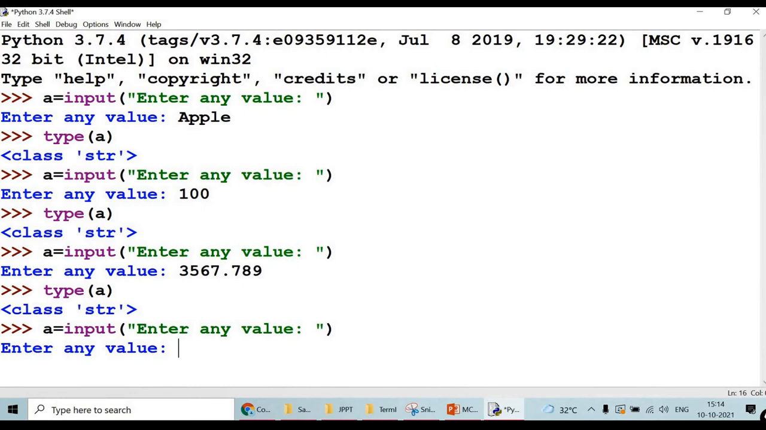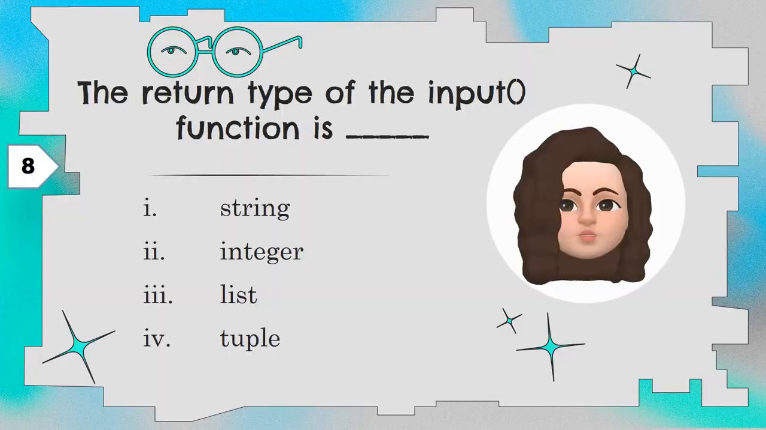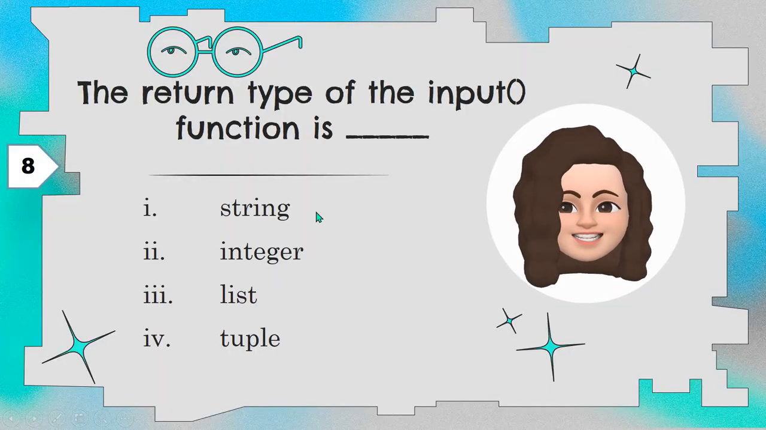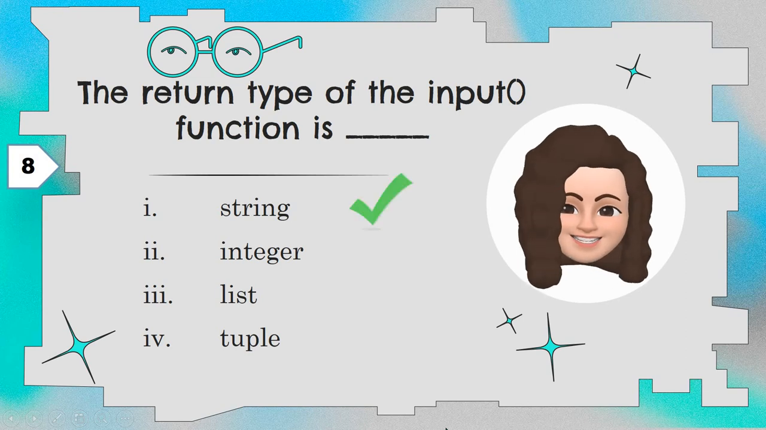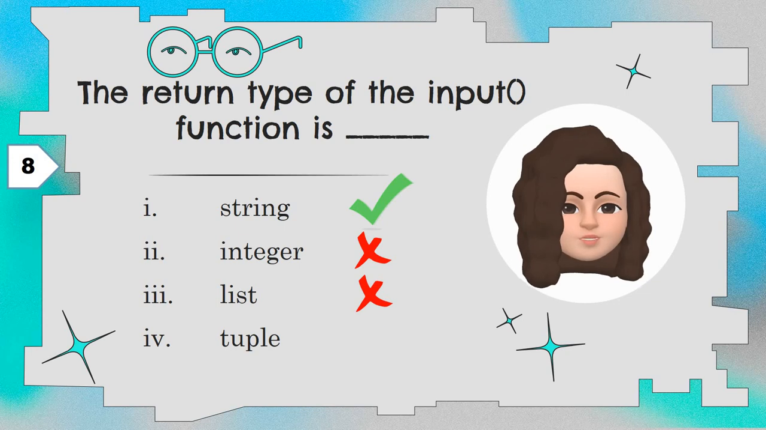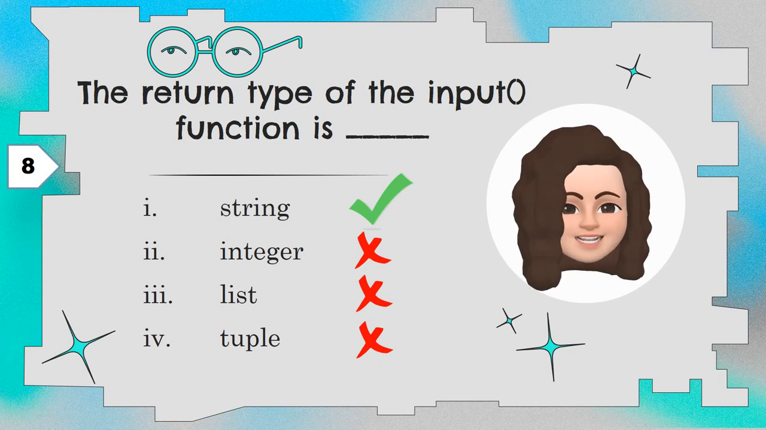Now let's type any value, a combination of alphabets, numbers, everything. And let's check the data type of A. Now also it is displaying str, string data type. So the return type of the input function is what? It is string. Okay, whatever value you give, the return type of the input function will be the string data type. Integer is wrong, list is wrong, tuple is wrong. So the correct answer is string.